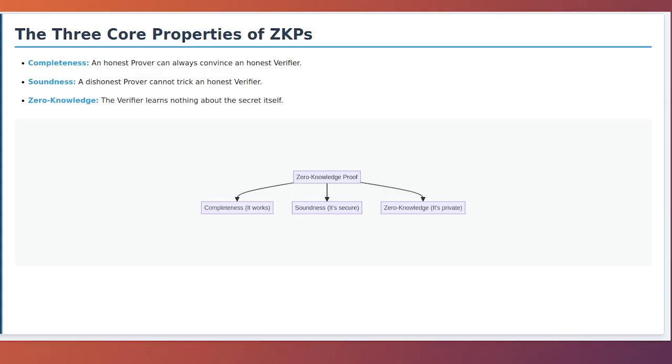If the prover's statement is true, the verifier learns absolutely nothing about the underlying secret information used to create the proof, other than the fact that the statement is true. The verifier cannot go back and reconstruct the secret from the proof. Together, these three properties create a powerful cryptographic tool that is both robust and privacy-preserving.